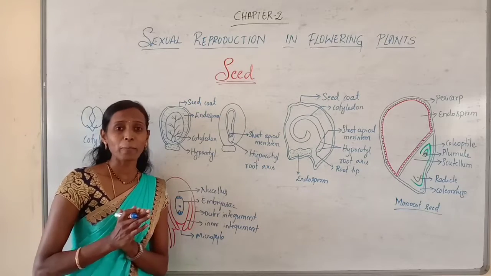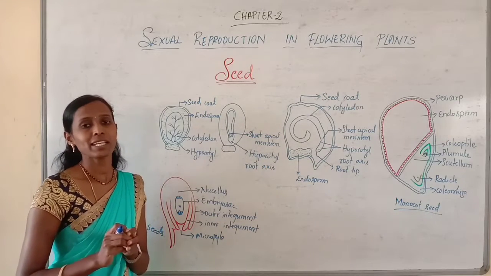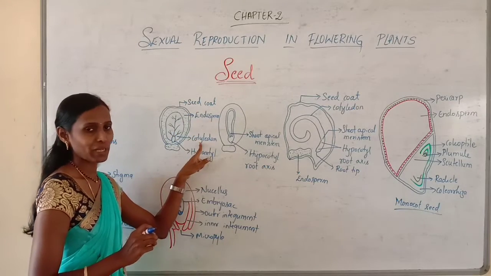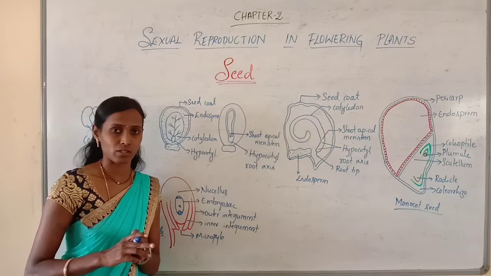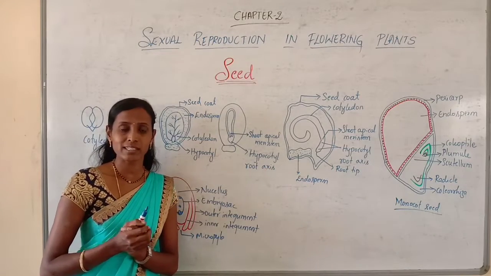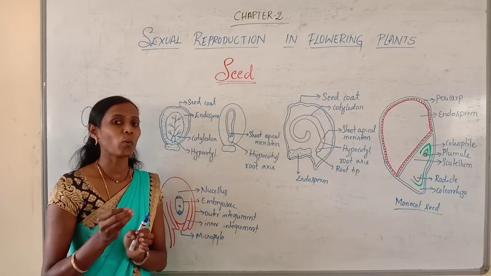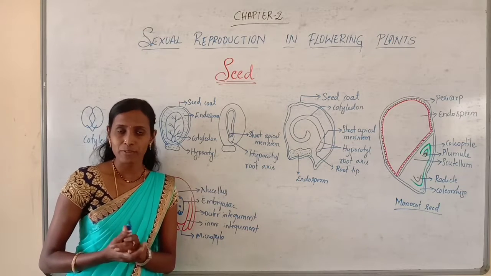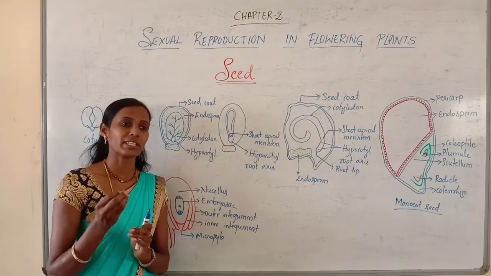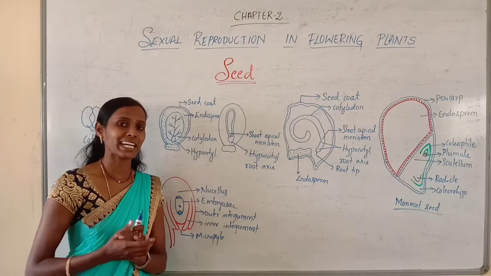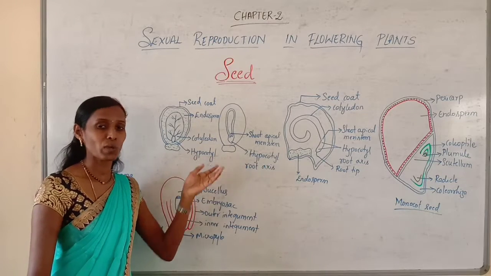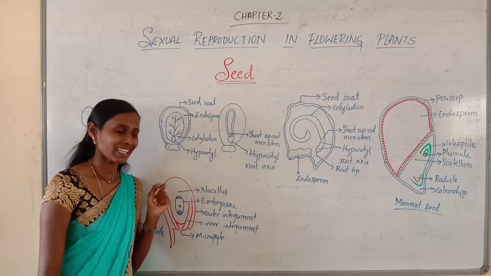You just remember the seeds are produced within the fruits. When you observe a seed, it typically comprises a seed coat, a cotyledon as well as the embryonal axis. Usually, a seed comprises an embryonal axis along with a seed coat and one or two cotyledons. If it is a monocot seed, it comprises one cotyledon. If it is a dicot seed, it contains two cotyledons. So we will study how the seed coats are formed within this seed.